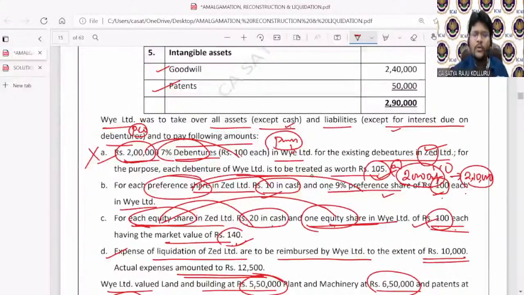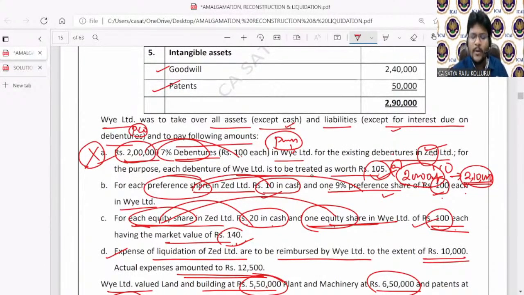I am issuing 2 lakhs face value at the rate of 105 per debenture, that is 2 lakhs into 105%, so 2,10,000 worth of debentures to the debenture holders of Z Limited. But one thing is sure, the amount payable to debenture holders of the selling company is not considered as purchase consideration.